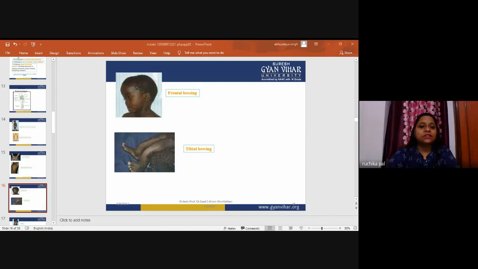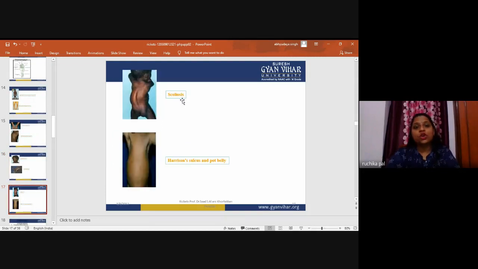The next is tibial bowing. It is about the bow legs, the curvature of the tibia bone. Scoliosis is also seen in rickets patients. In scoliosis the spine takes an S shape. This occurs in nutritional deficiency diseases, and scoliosis also occurs in other spinal disorders.